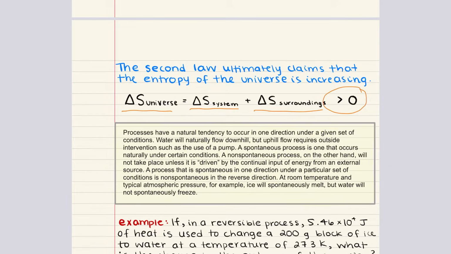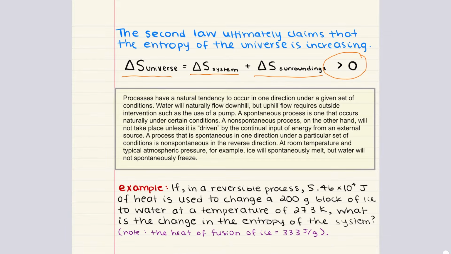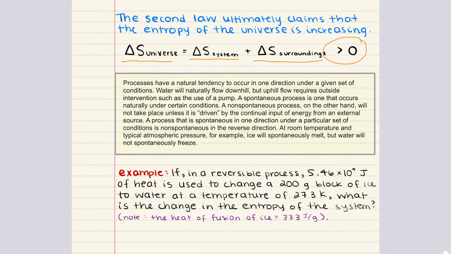Finally, I want to note that entropy also plays a role in determining the spontaneity of a reaction. The Gibbs free energy change dictates whether a process is spontaneous, and it is related to the entropy and enthalpy changes, as the equation states that the change in Gibbs free energy is equal to change in enthalpy minus temperature multiplied by change in entropy.